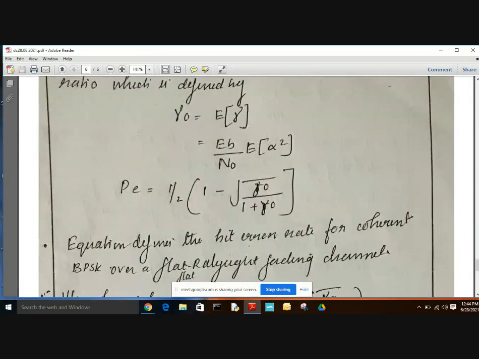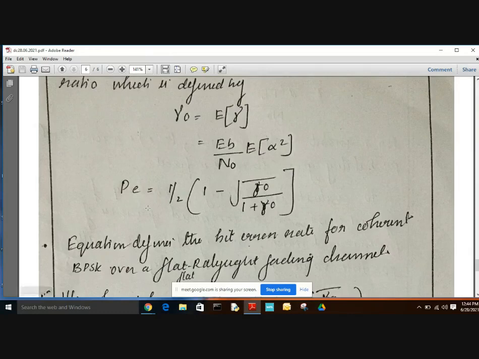Now we can define the probability of symbol error as 1 by 2 into 1 minus root of gamma naught divided by 1 plus gamma naught.